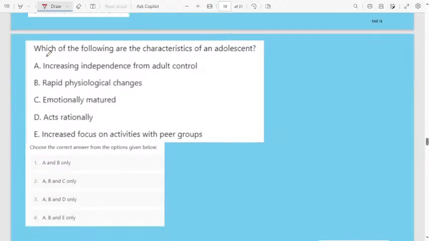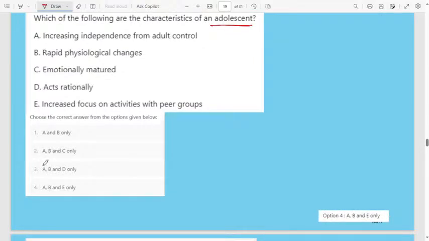Okay, let us move to the next question. Which of the following are the characteristics of an adolescent? First option, increasing independence from adult control. B, rapid physiological changes. C, emotionally matured. D, act rationally. E, increased focus on activities with peer group. Correct answer is option 4.